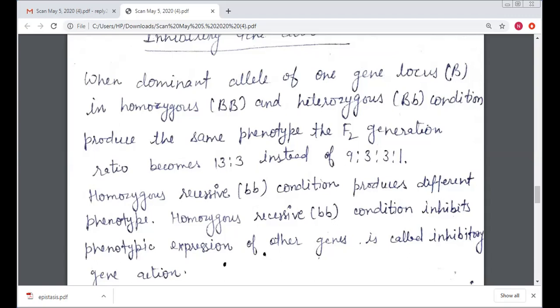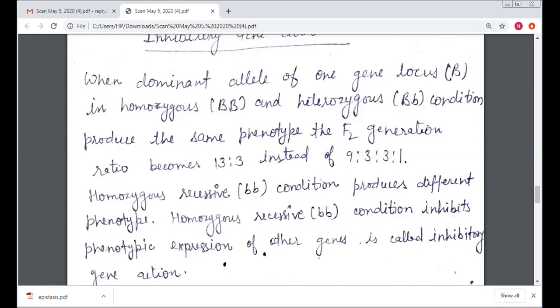Instead of, what is the phenotypic ratio according to Mendel in the F2 generation? It is 9 is to 3 is to 3 is to 1. So in the inhibitory gene interaction, the phenotypic ratio in the F2 generation is 13 is to 3 instead of 9 is to 3 is to 3 is to 1.